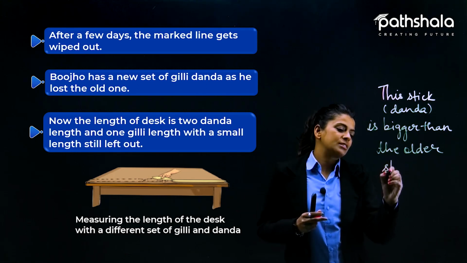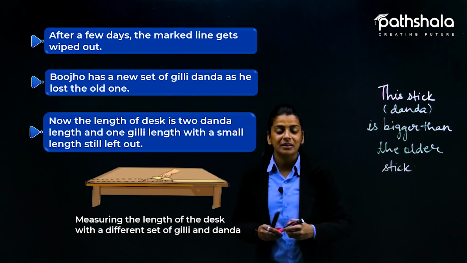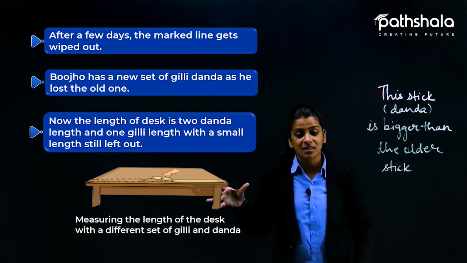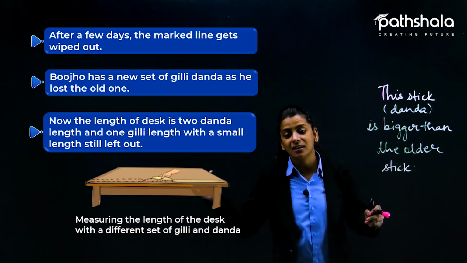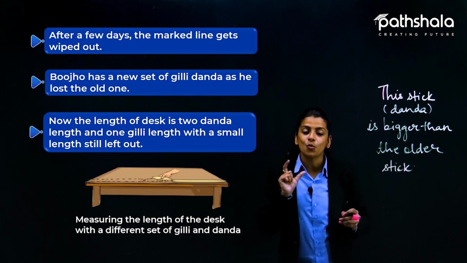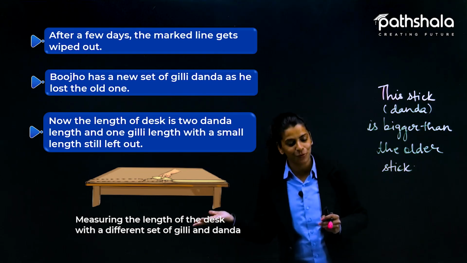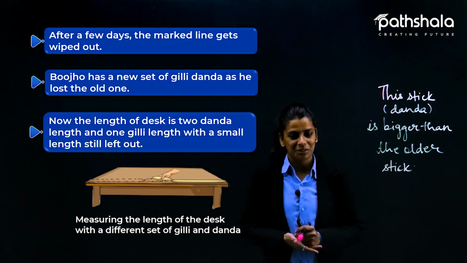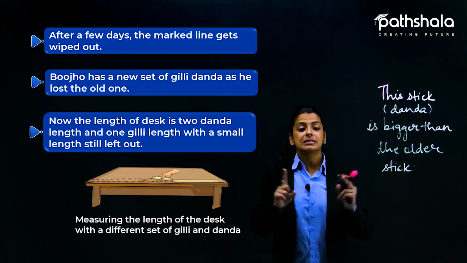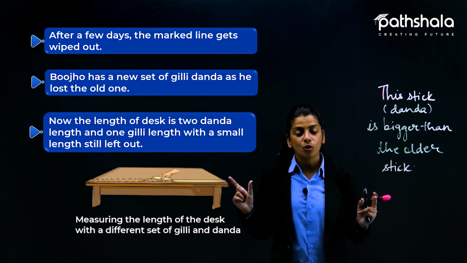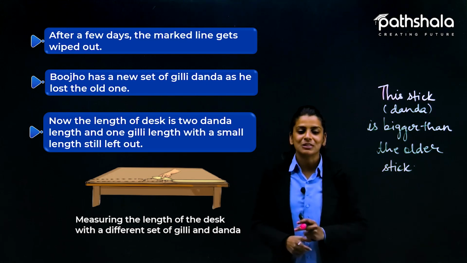So that is why here is a difference in the measurement that 2 danda has now occupied quite a lot of space and the gilli is still overlapping and it is not coming as it was coming before in the previous measurement. तो that is why इनमें आपको difference नजर आ रहा है कि stick की length में difference है, also जो गिल्ली है it is also different than the previous one.